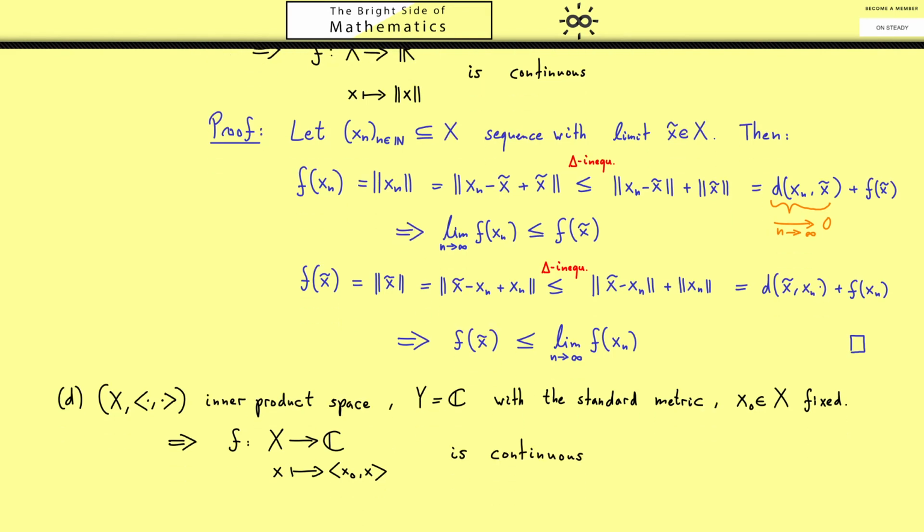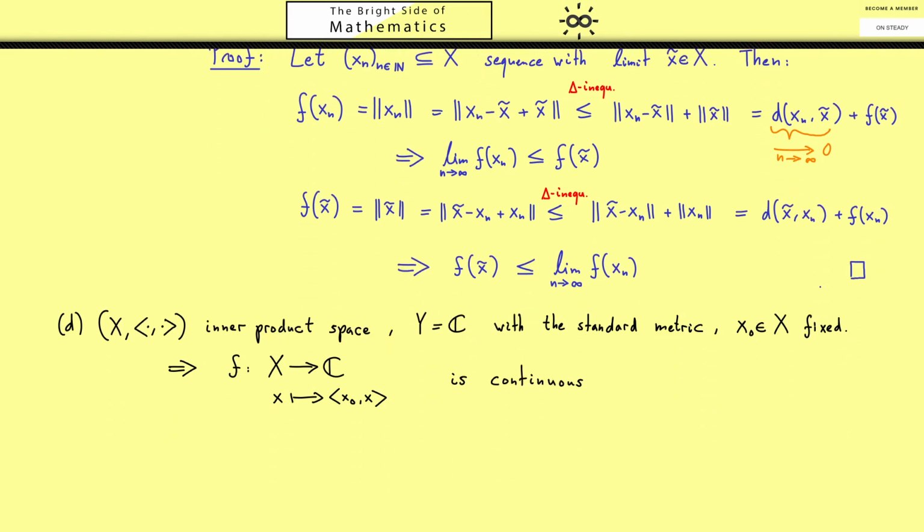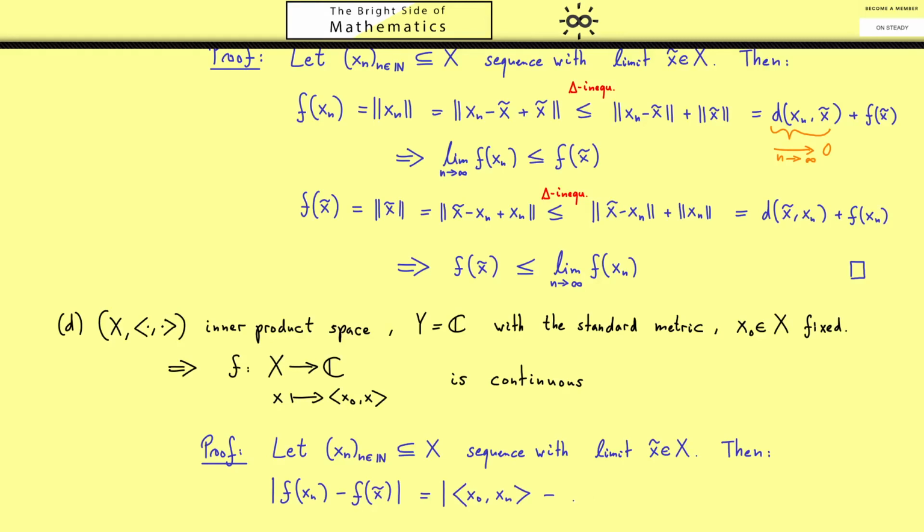As before, I really want to show you a proof of this statement. Of course, the procedure should be the same as before. We consider any point x tilde and a sequence that is convergent to this point. However, now maybe we can do it in one step when considering the absolute value of f of xn minus f of x tilde. In other words, this is the inner product of x0 with xn and x0 with x tilde. Using the linearity, we can put that together, so we have just one inner product.